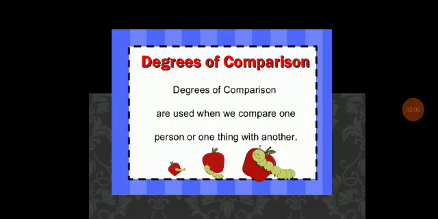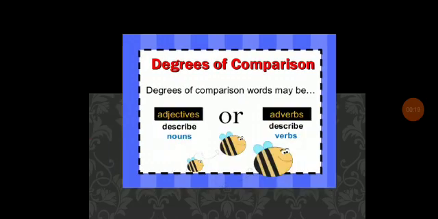Today I am going to discuss degrees of comparison. Degrees of comparison are used when we compare one person or one thing with another. That is called degrees of comparison. The words may be adjectives that describe nouns, or adverbs that describe verbs.